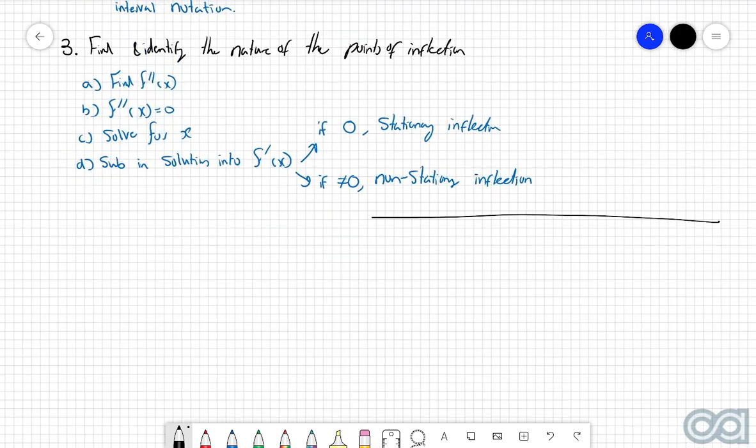Alrighty, now that we've covered all that, there is one last section of this chapter that I need to go through. The reason why I've separated this out from the rest of the chapter is because the ideas behind this last section are a little bit different, and the types of questions you're going to get on this are generally a little bit harder as well. So I wanted to dedicate a bit more separate time to this little section here.